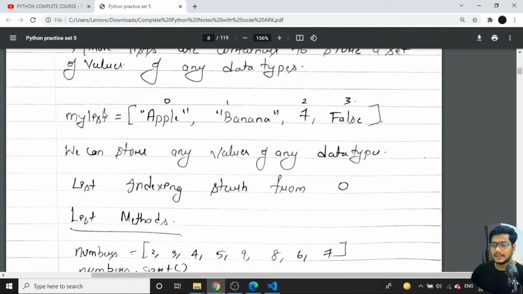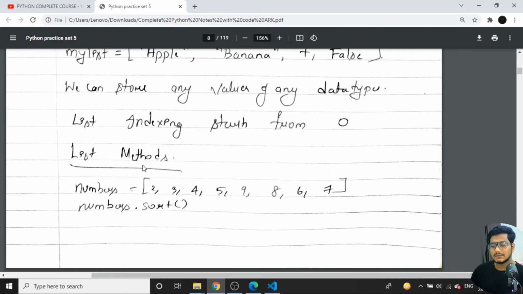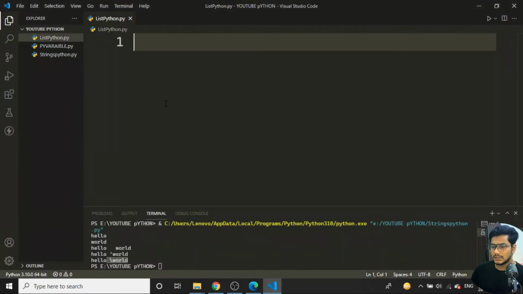Okay, you can see if I give the variable name as my list, the list will be opened with square brackets. It starts with a 0 indexing position, and 1, 2, it goes on like that, and we can store any data types over here. You can see all those things. So now let's deal with the coding part over here. So now I just want to tell you one thing first.